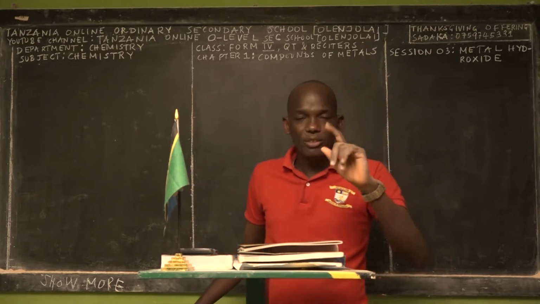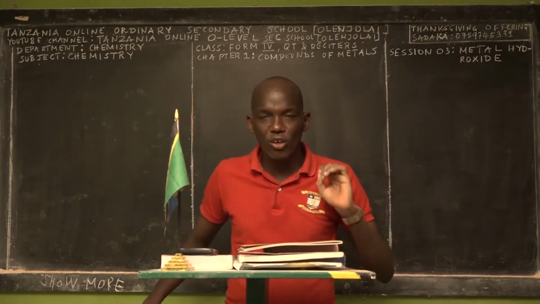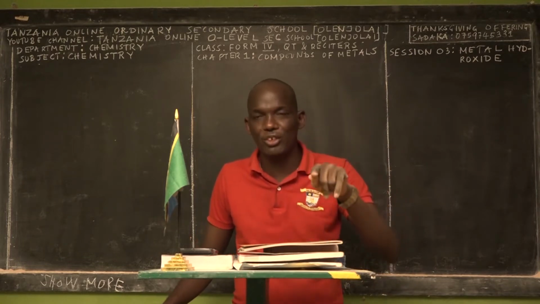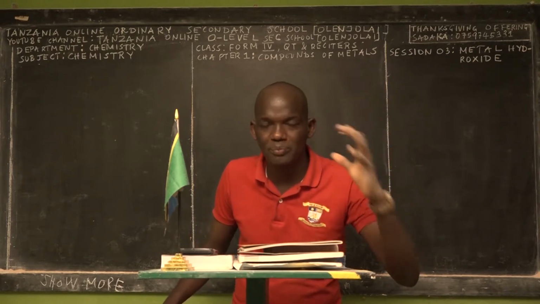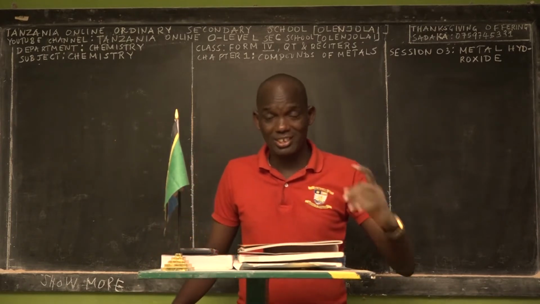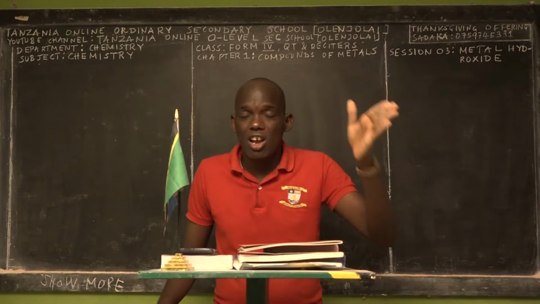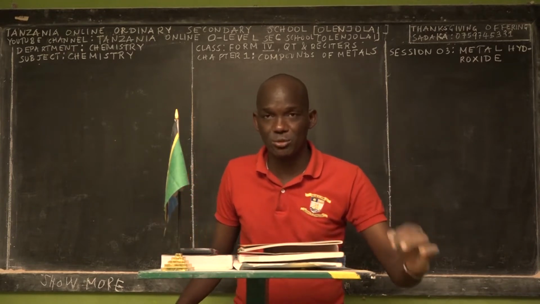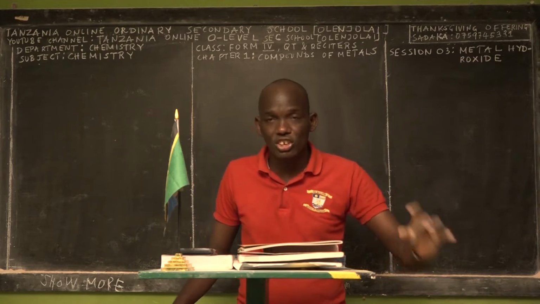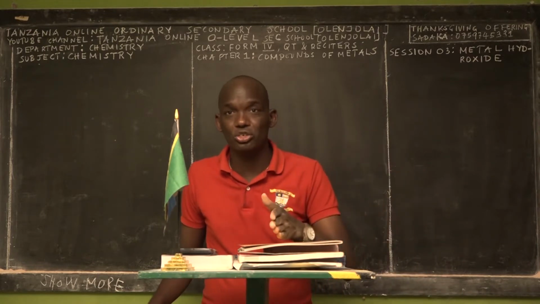So, the vision we have in Tanzania Online Ordinary Secondary School in square bracket Olenjolai, which in abbreviation we call TOOSO: I have an assignment from God to train and teach all ordinary secondary students by using different teaching aids, teaching techniques, teaching approaches, and teaching methodologies.